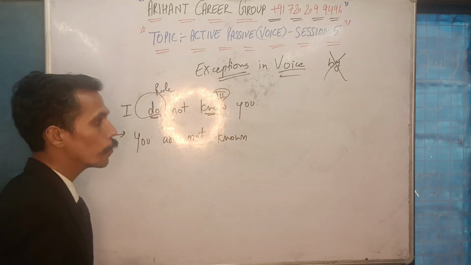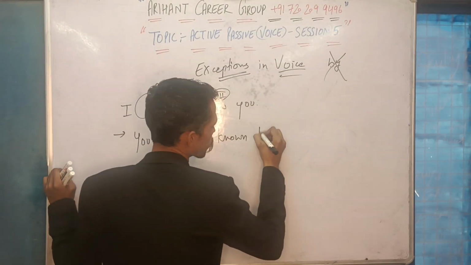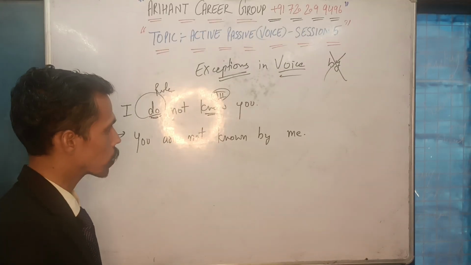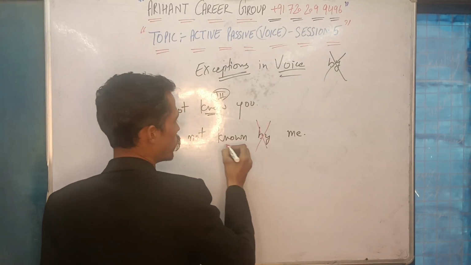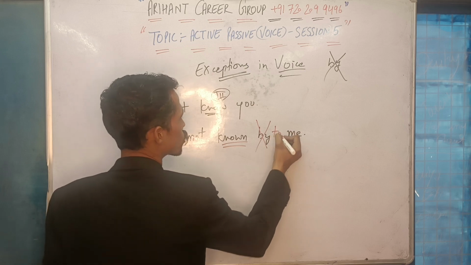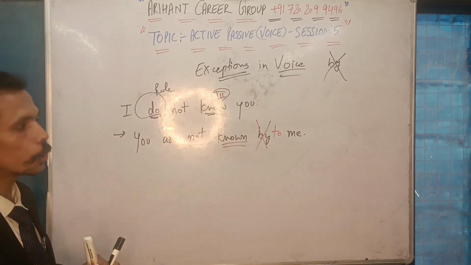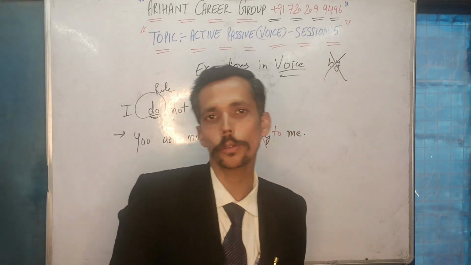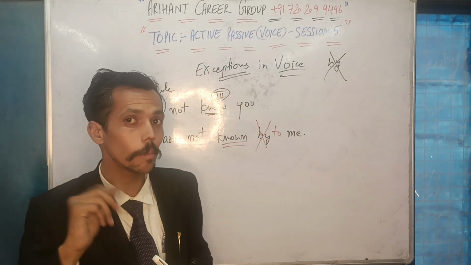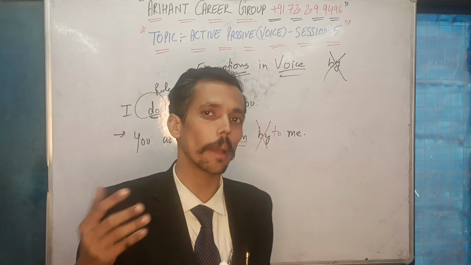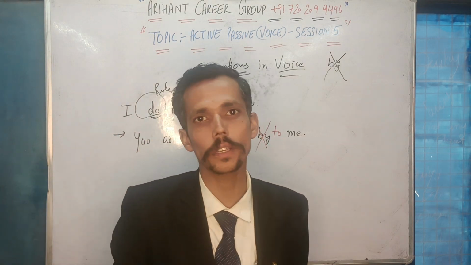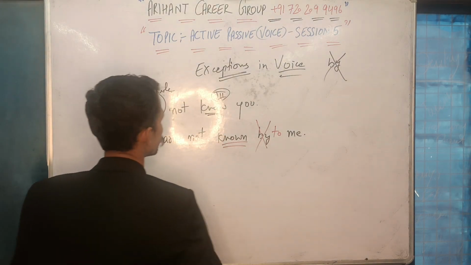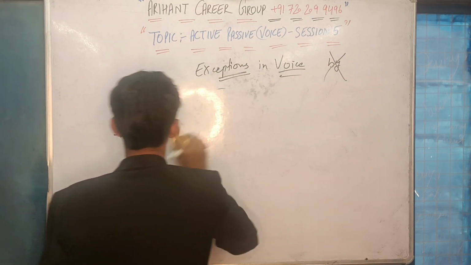So if you write like this, you are not known by me, this is incorrect because by cannot be used with know. So here you are supposed to use to. You are not known to me. I know you, you are known to me. Do you know me? Am I known to you? Do you know me? So me will become I, and according to I, I should be using am. Am I known to you? Rather than saying by you. This is incorrect.